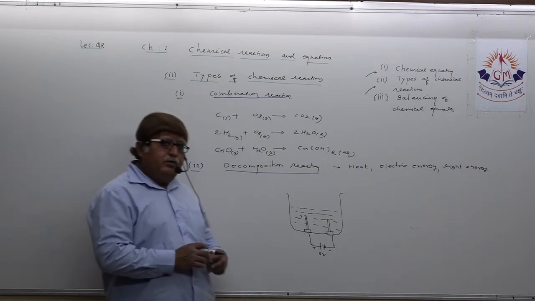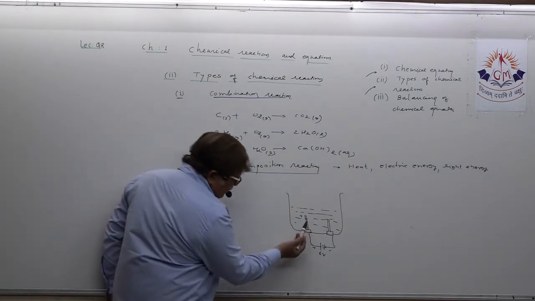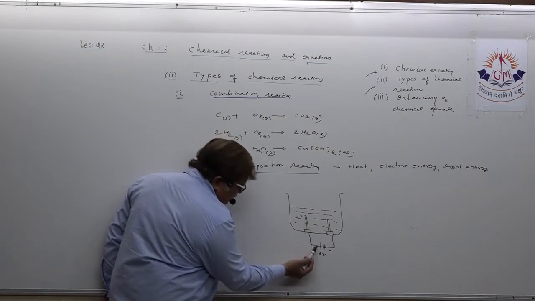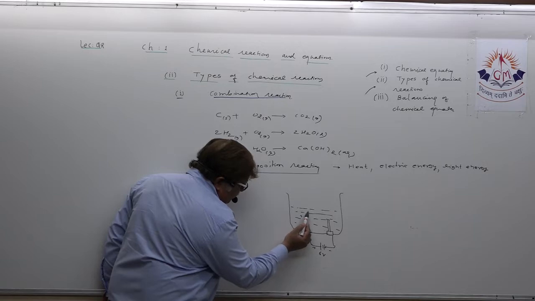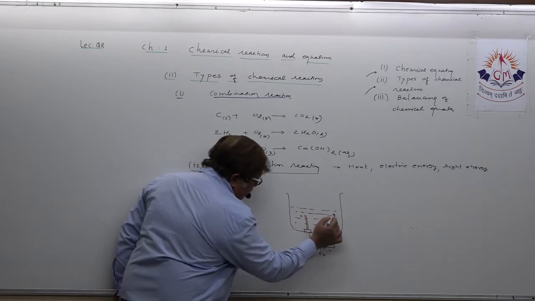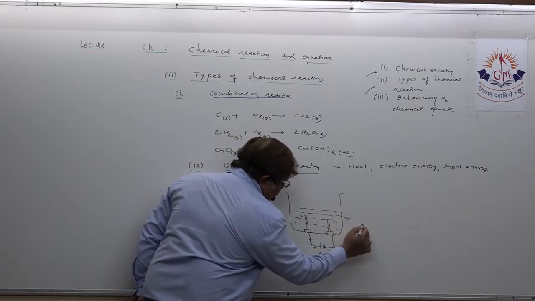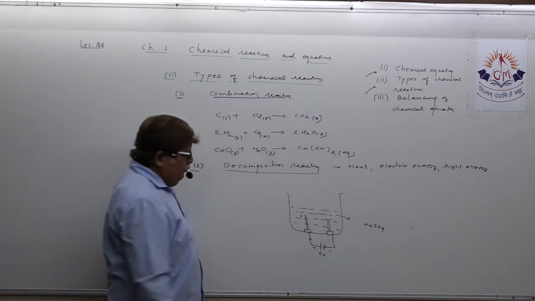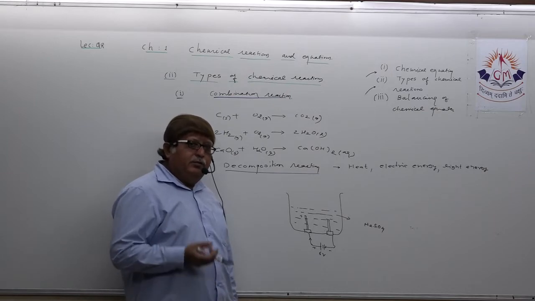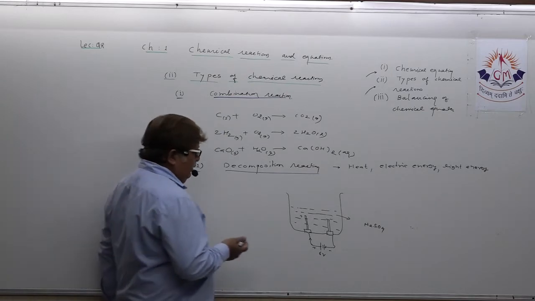Two test tubes are also taken, and to complete the circuit, because current will flow from here to this electrode, then this is the medium. So to make this medium more acidic, you have to add some H2SO4. Why? So that the acidic water will be a good conductor of electricity.